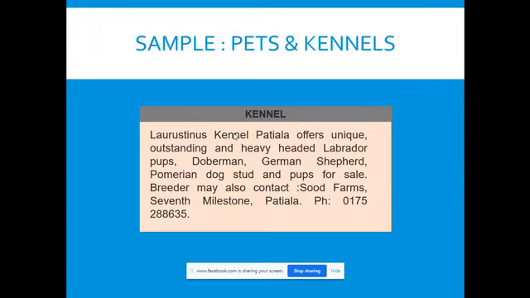Okay, and sometimes people also sell. For example, if I have Persian cats and they have bred and I have 6 or 7 kittens, and I wish to sell them, they are very costly. So I can also put an advertisement that kittens of Persian cats are on sale and give the details. But this one is a kennel. So it is saying it offers unique, outstanding, heavy-headed Labrador pups, Doberman, German Shepherds, Pomeranian dog, stud, and pups for sale because it is a kennel. Fine. You may also contact the farm, with address and phone.